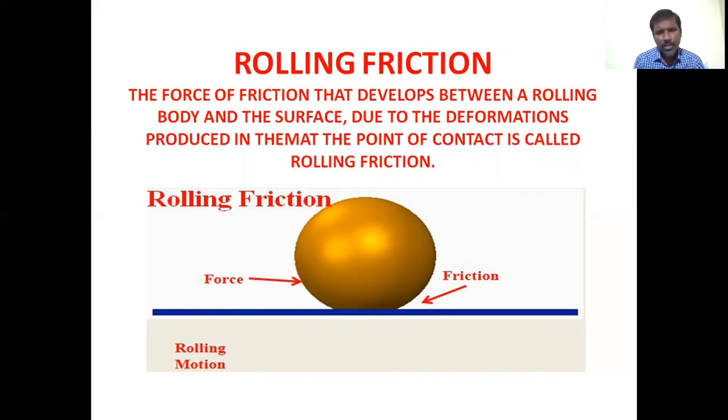So what is rolling friction? The friction that arises between the rolling body and the surface at the point of contact is called rolling friction. It occurs between two surfaces, one is the rolling body and the other is the surface. Here the body is moving towards the right, with force applied in this direction, and the friction which opposes the motion of this rolling body is called rolling friction.